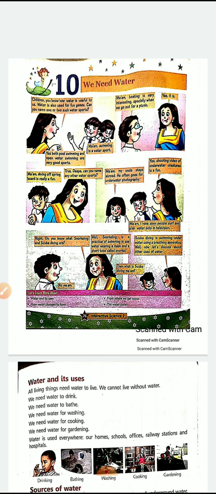We need water. You know water is one of the most important things of life. Like we need food to live, we need air to breathe, similarly, water is also important. Why? We completely depend on plants for our food. Plants need water to grow. We ourselves also need water. Our body is made up of water. 70% of our body is water only. On the earth, the maximum part is water, and only one fourth part is land.